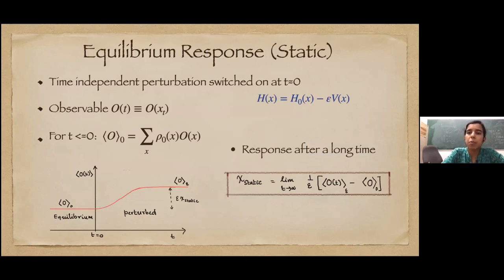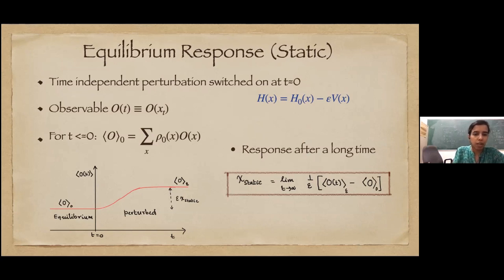So let's first talk about static response. The perturbation is time independent, some constant strength, and we are looking at some observable O(t). By O(t), I of course mean O of x(t), the value of the observable at some configuration x at time t. When the perturbation is not switched on, before t equal to 0, the expectation value of this observable is an average over the equilibrium distribution rho naught. So it's a sum over all configurations of rho naught of x times O of x.